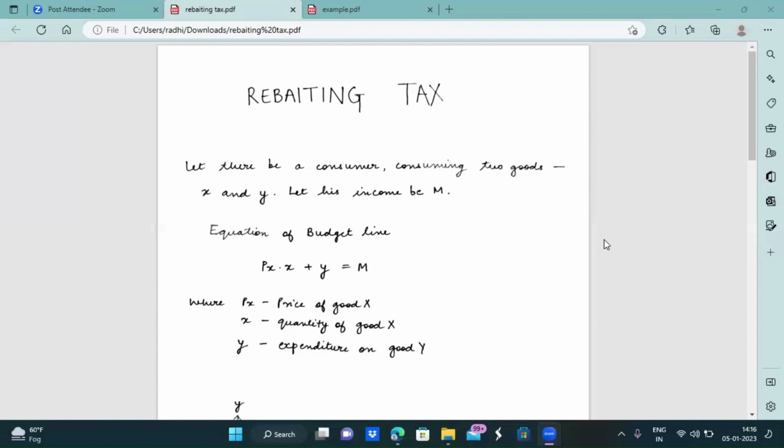Before we begin, at first it might sound absurd to one because from one side the government is imposing the tax and thus making the good expensive to buy, as a result decreasing its demand. However, at the same time as the government provides rebate in the form of direct money payments, it increases the real income of the consumer and thus increasing the demand for the commodity. However, in this video, we are going to discover in detail what will be the economic impact of this policy adopted by the government.